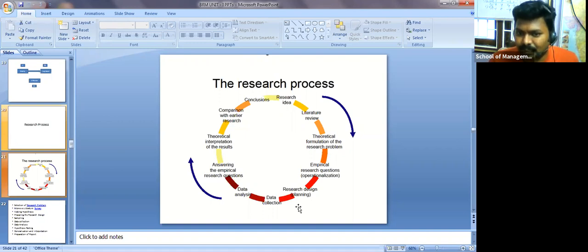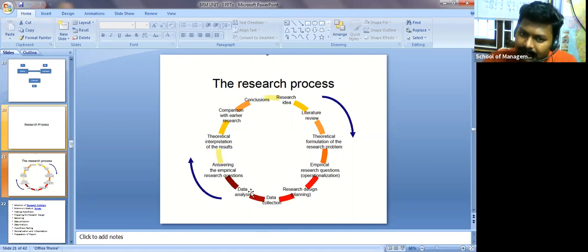We'll discuss that also. If you understand this process, then your project work in the final semester may be a cakewalk for you. If you do not understand this procedure, and if you take this BRM subject lightly, then when you are doing project work, again you need to read all these points. So it is better. There is a link to your project work. So please focus on this particular subject. It is an added advantage to you when you are doing the project. Clear? So data collection, data analysis.